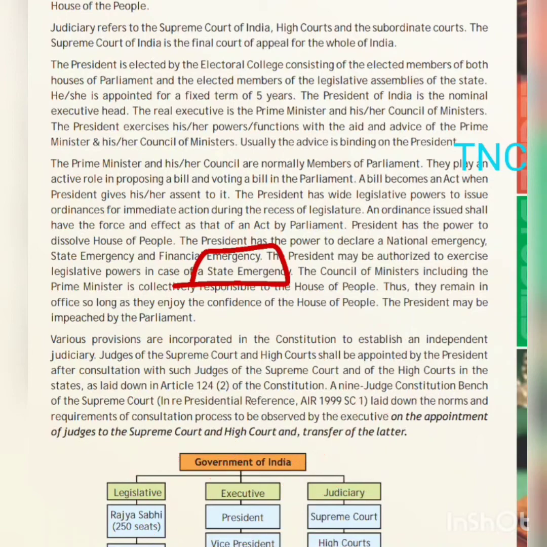So that was emergency. And please find the articles in which these three types of emergencies can be imposed by the parliament. Also find the article by which the president can seek the advice of the council of ministers. And passing a bill in parliament, which article, money bill, which article, find out all these articles of the Indian Constitution and learn them.